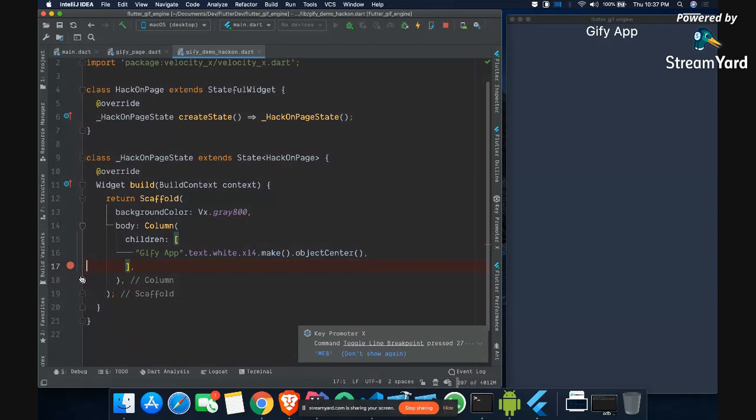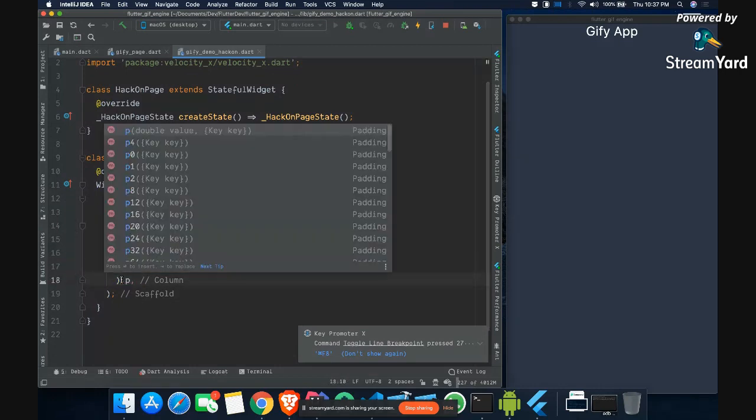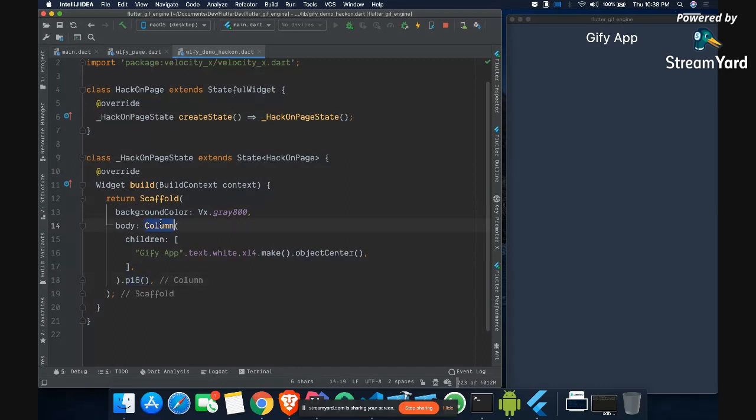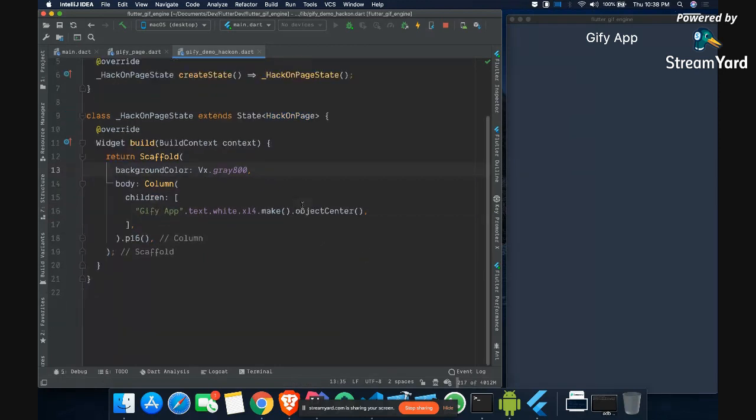Now with this column, I also want to give some padding. So I'll say dot p16, which means 16 padding from all sides. And this is actually another syntax of VelocityX. So you can wrap it with padding, or you can use p16 for easy use. Okay, so now we have Jiffy app.